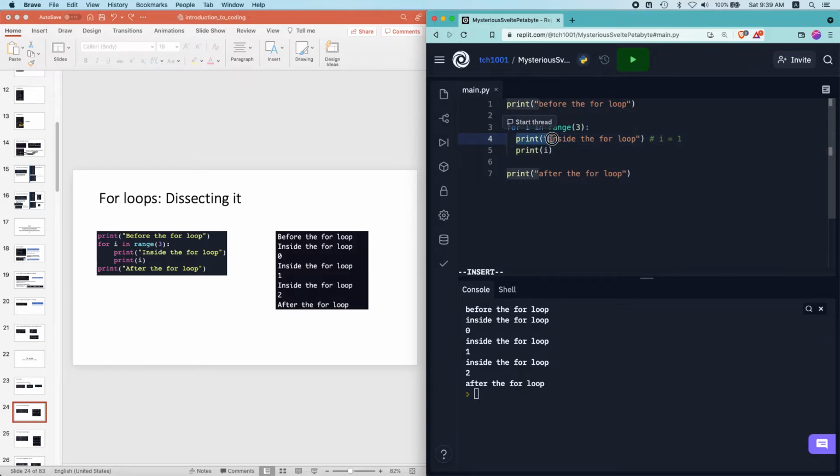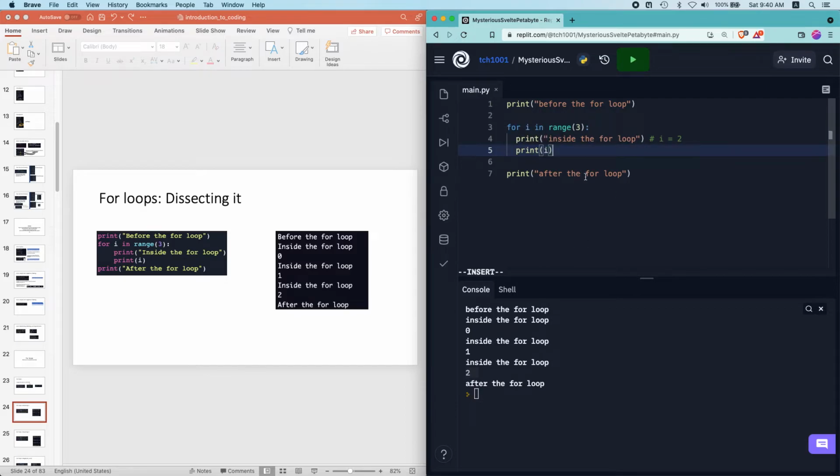So it executes this, print inside the for loop. Then it prints the value of i, which has now changed to become 1. Now it has reached the end of the block again, and it goes to the beginning of the block, and now it increments the value of i to be 2. Then it prints inside the for loop, which results in this output, and then it prints i, which results in the output 2.